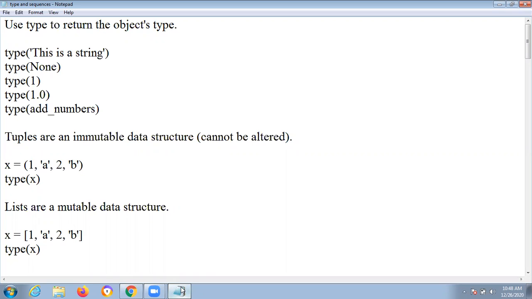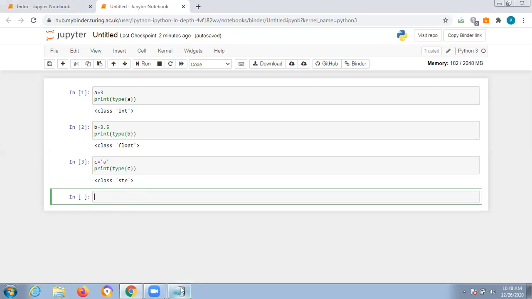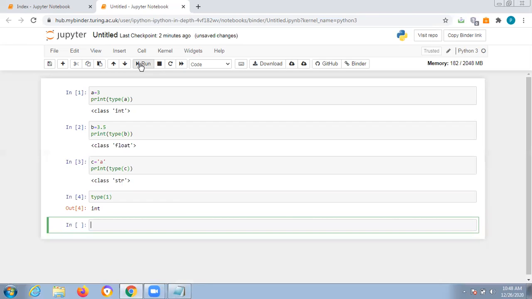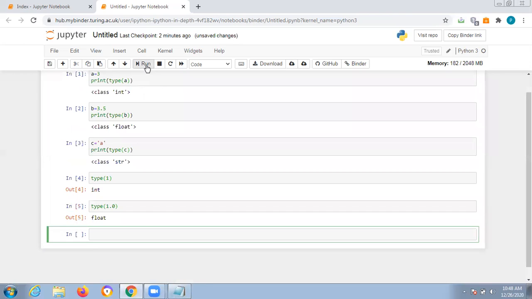That means you have to use, for example, type(1): int. type(1.0): float. If you are having any difficulty, you have to note down these points. This is very important. These commands are very important.